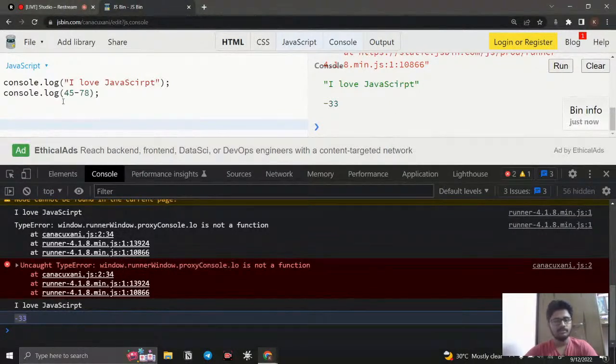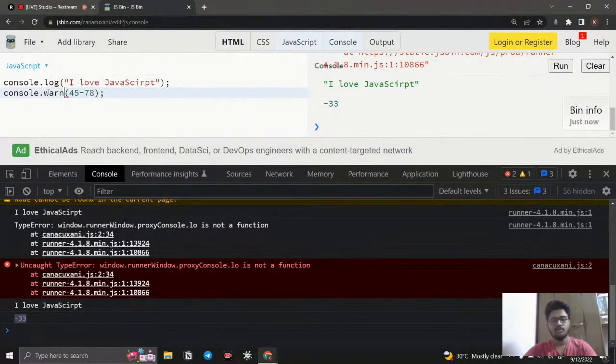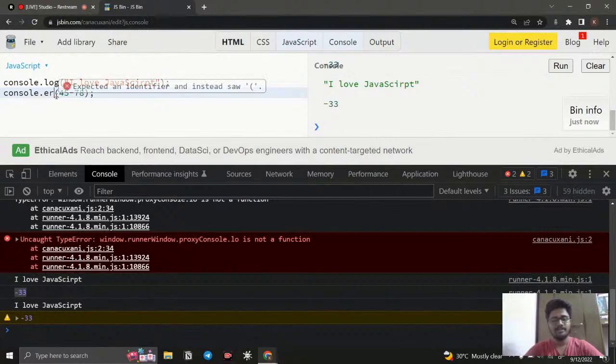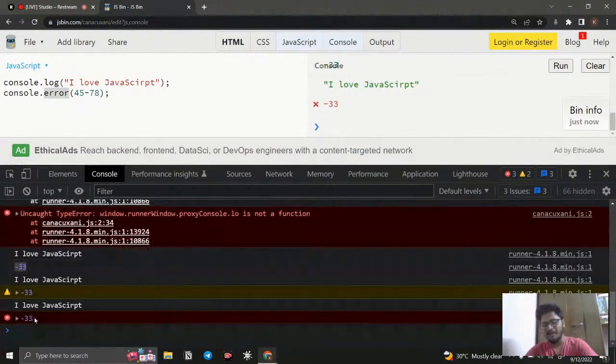And log is a method to log whatever comes, and we have several methods, like warn. What does warn mean? It shows a little bit of a warning. You can see the color change, -33 is shown as a warning. This warning is especially for developers, not for clients, because it is on the developer side. For giving a warning, we can throw a manual warning. If you want to throw a manual error, you can type console.error, which is a method. If I run this, you can see that it will come in red color.